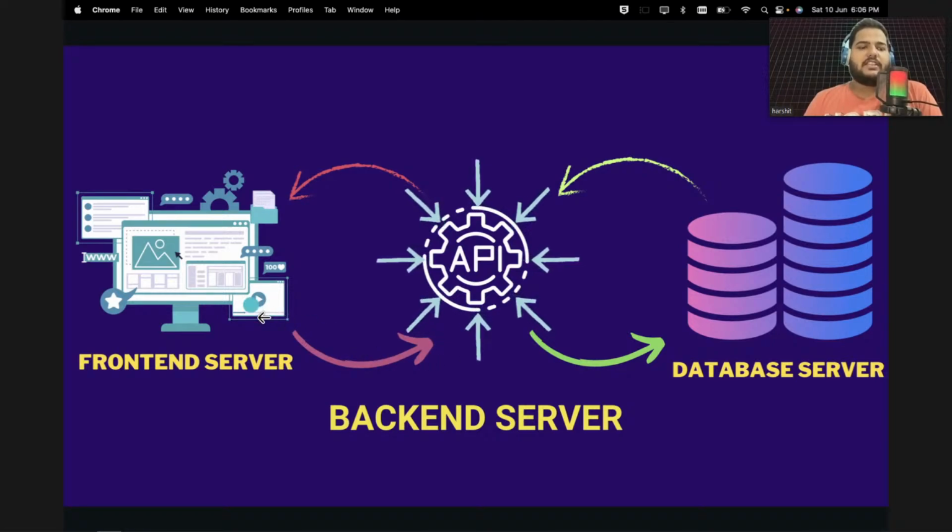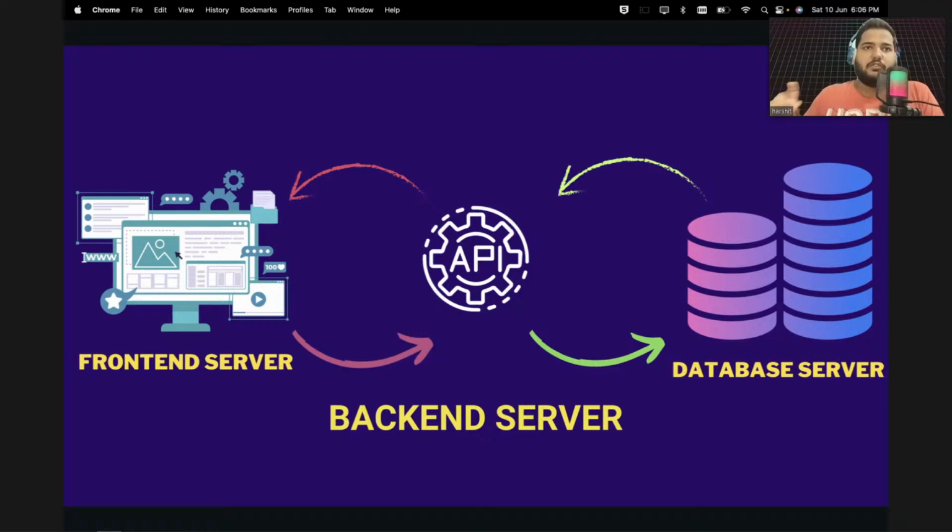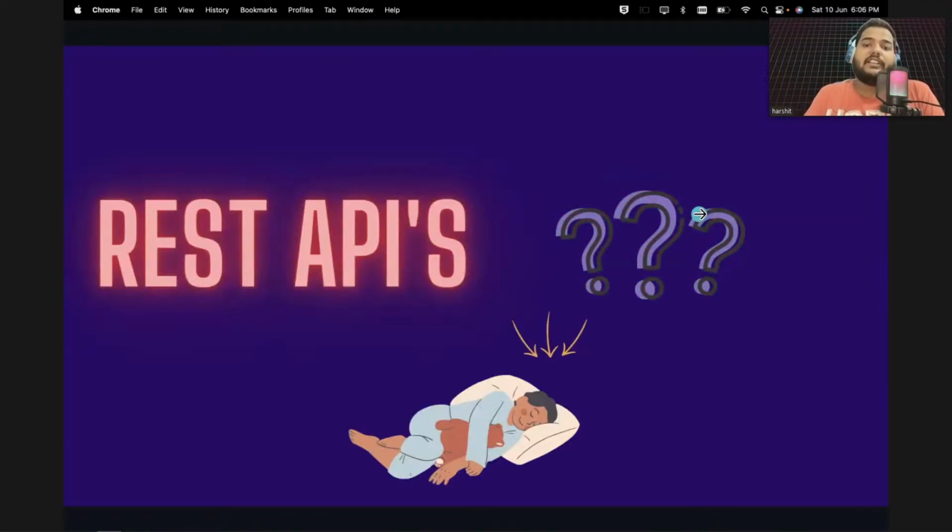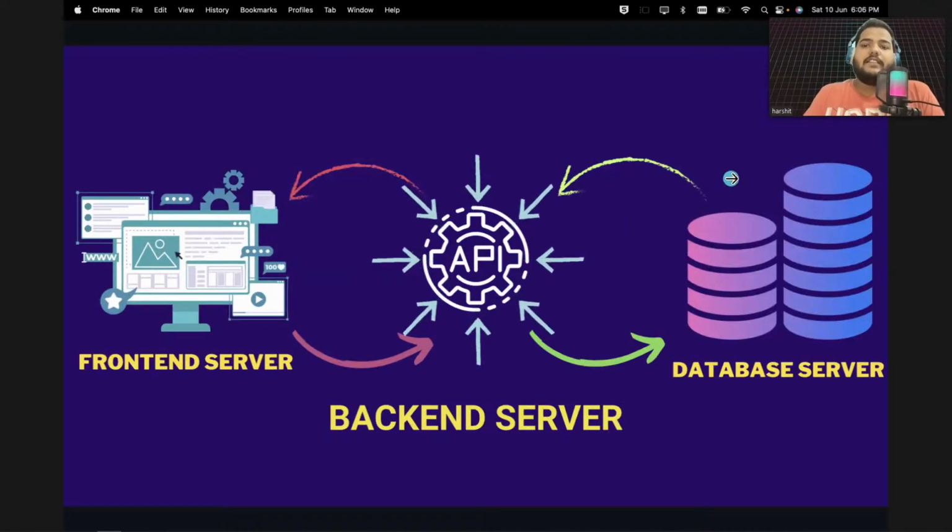So here the front end is requesting, hey backend, return my photograph. Now the backend is again asking the database. This is a very important point. Now the backend is asking the database, hey database, this person is asking for this photo, do you have that photo? The database will say yes, I have it, or maybe I do not have it. If it has it, it will return it; if it doesn't, it will return, okay, I do not have that photograph. So this is the request and response model, guys.